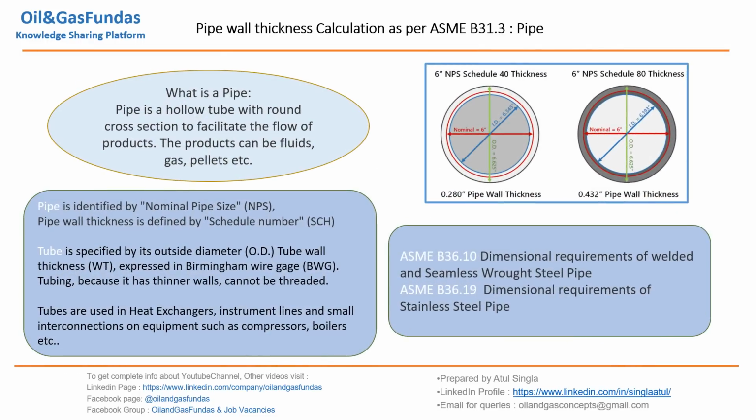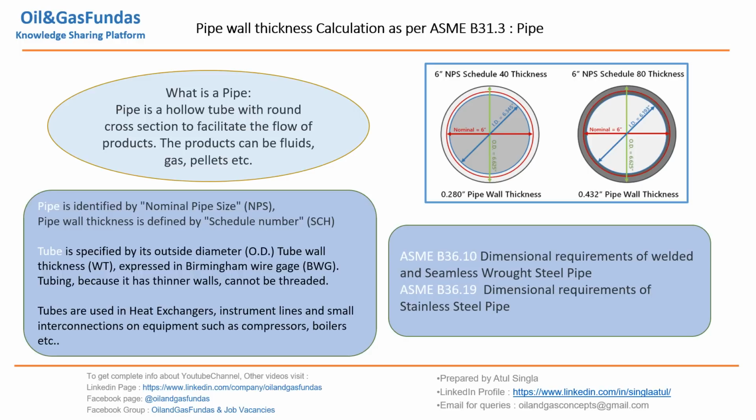So what is pipe? Pipe is like the nervous system in our body. Piping is the nervous system of any oil and gas refinery, any chemical industry. Pipe is a hollow tube with a round cross section to facilitate flow of the product. Something is flowing through it; it may be fluid, gas or pellets. To allow that flow, we need to use the pipe.